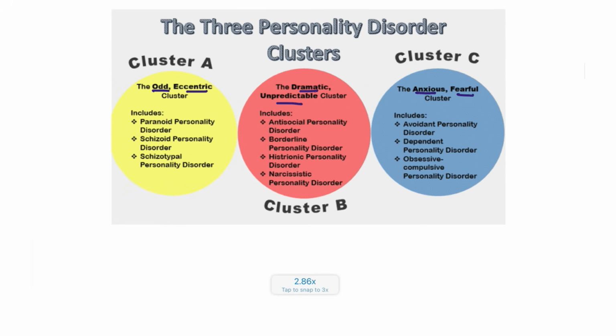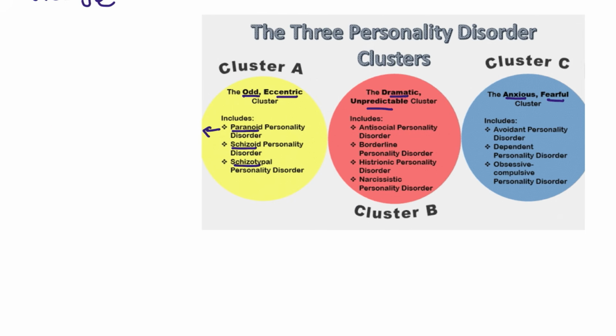Let's say the patient with cluster A symptoms, they have three different types: paranoid, schizoid, and schizotypal. What is meant by paranoid? The patient is always suspicious. Whatever you do, he will be suspicious. So the character is typically a suspicious patient.